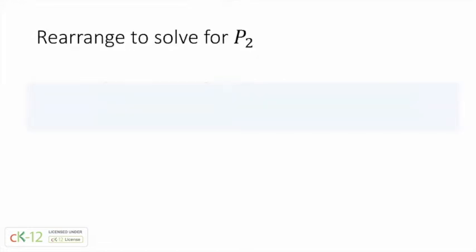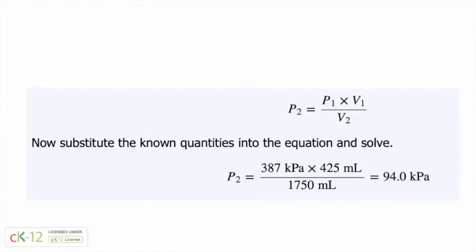Now, when I solve equations like this, I like to rearrange my equations algebraically so that what I want to solve for is on the left. And I've done that here. I want to solve for P2, and so I've rearranged the equation so that P2 equals P1 times V1 divided by V2. Now it's just a matter of plugging my numbers in, and my answer is 94.0 kilopascals.